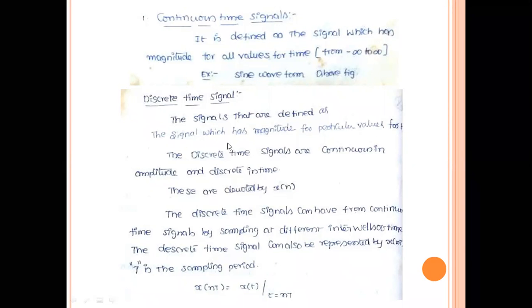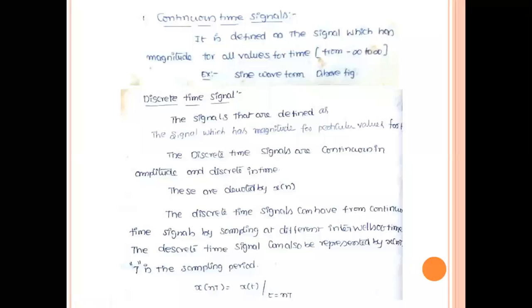See here in the PowerPoint presentation, I am placing my cursor at x of n. So x of small t represents continuous time signals and x of small n represents discrete time signals. The representation is also very important.